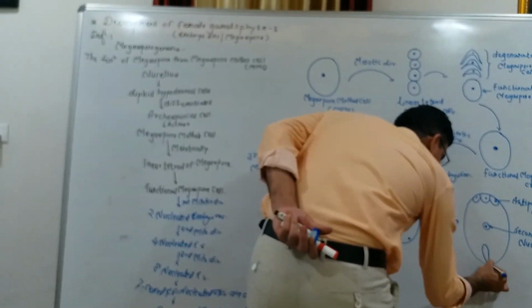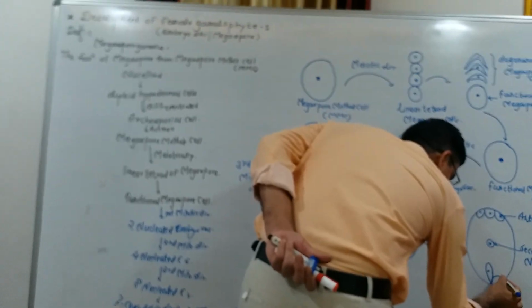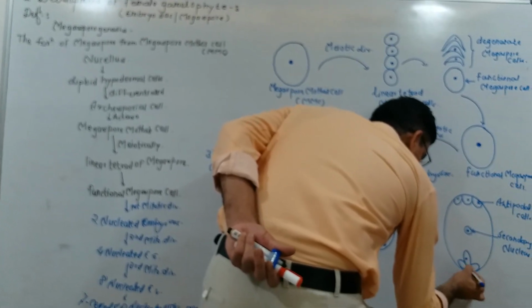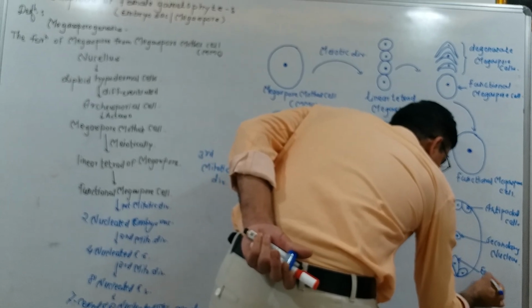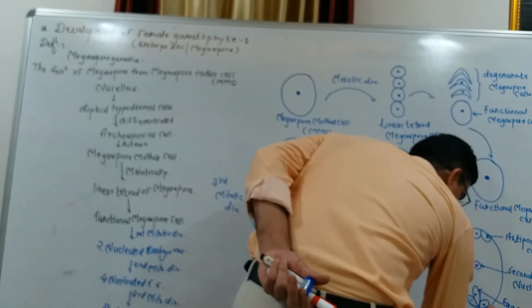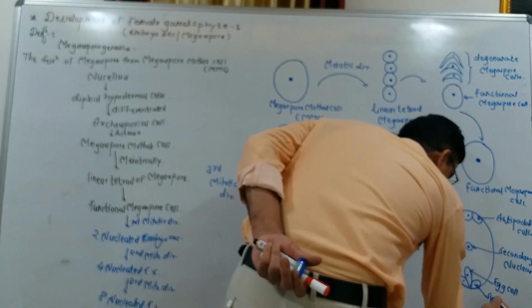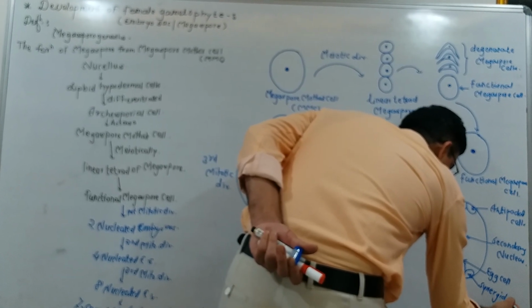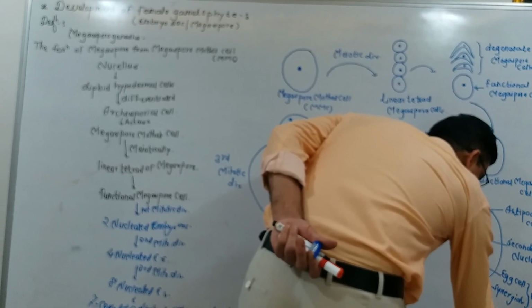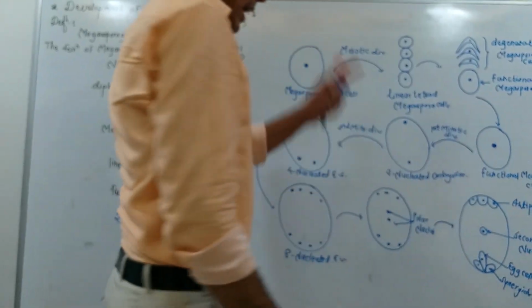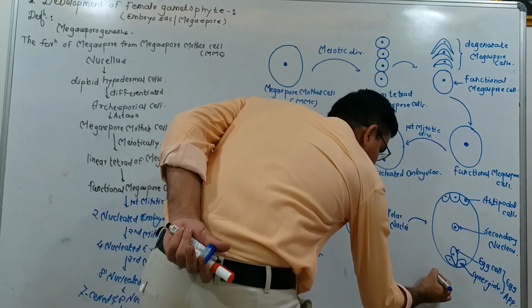In the egg apparatus, the central large cell is called the female gamete or egg cell, and the two lateral cells are called synergids. This whole structure is called the egg apparatus.